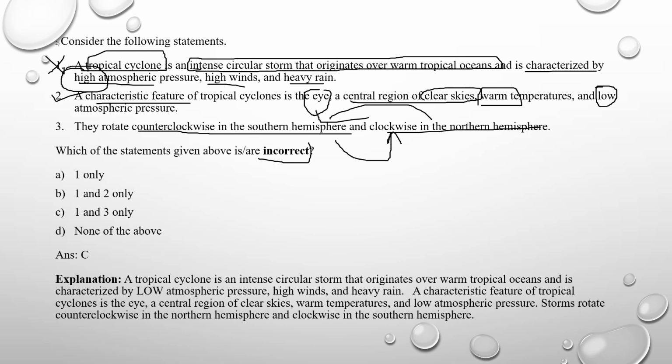So you have to be a little cautious here because the question is asking about the incorrect ones. So which of the following are incorrect? The 1 and 3. So option 3 is correct, and thank you so much that many friends answered this in the comment section of the previous video.